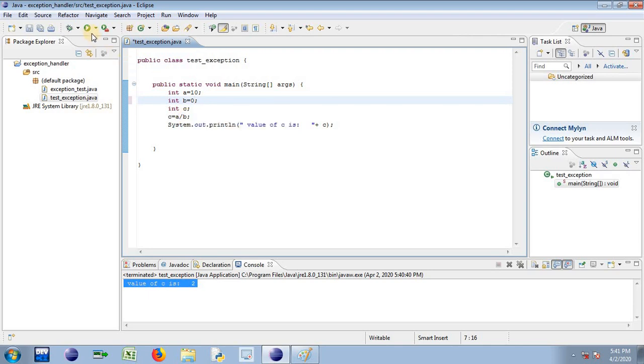Okay, so let me execute this particular code. So in this line I am having a logical error, and that logical error is nothing but what? Divided by 0 error. Is there any syntactical or logical error present in this line? No syntactical error, no logical error. Okay, or let me have one more line here.